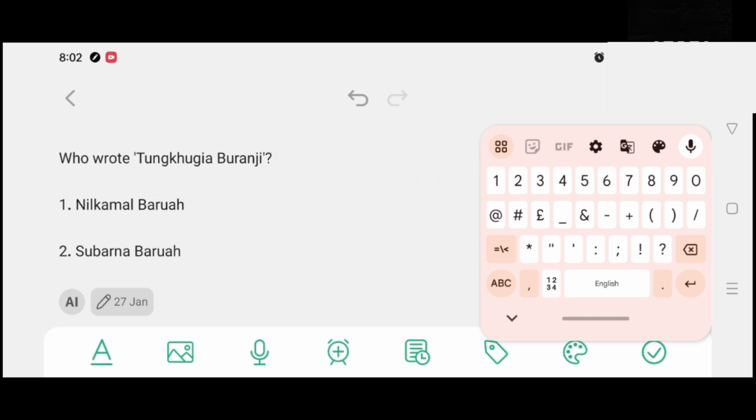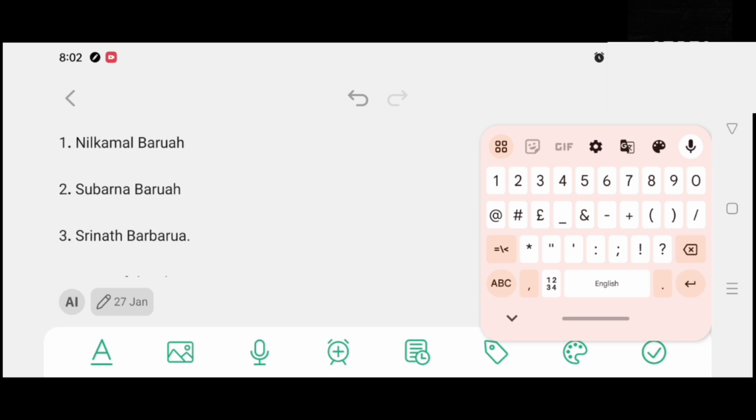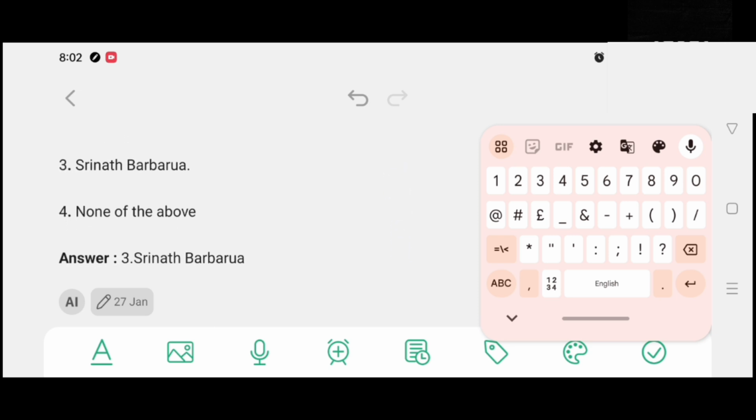Who wrote Tungkunghia Buronsi? Option number 1, Nilkamal Borua. Option number 2, Suborna Borua. Option number 3, Srinath Borborua. Option number 4, none of the above. And the correct answer is option number 3, Srinath Borborua.